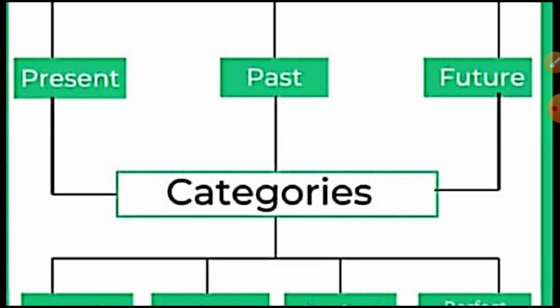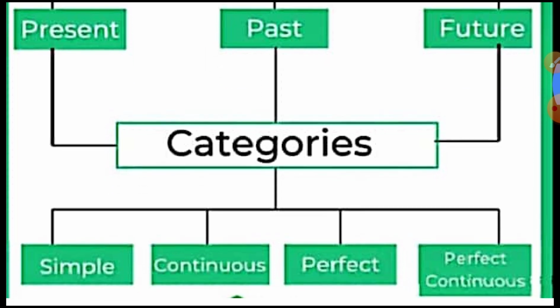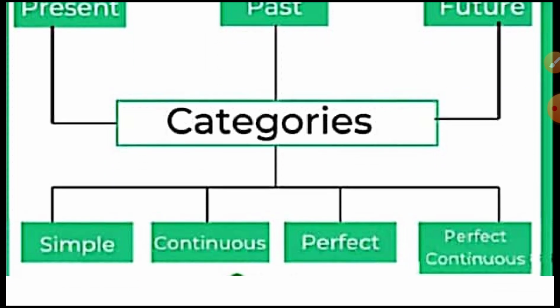We can divide tense into three parts: present, past and future. Each tense we can classify into four categories: simple, I mean to say indefinite, and the second category is continuous, perfect, perfect continuous.